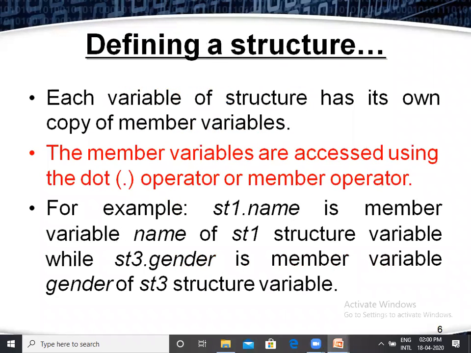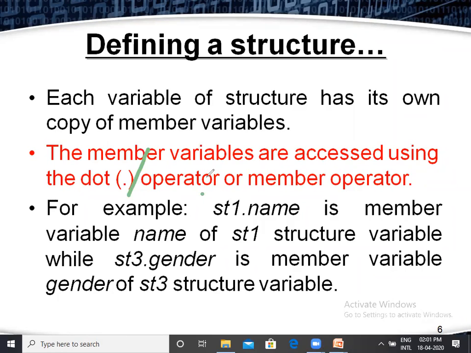Next, the member variables are accessed using the dot operator or member operator. It's very important now in C language. Now we are using a very special operator, that is the dot operator. This dot operator is nothing but just a dot. By using the dot only, the variables can access its members. What is a member? A member is one of the fields of the structure.